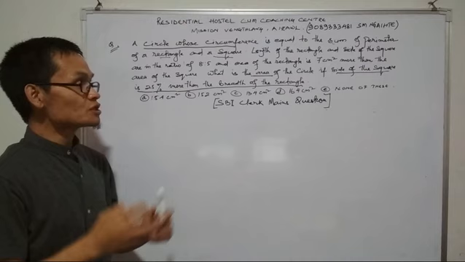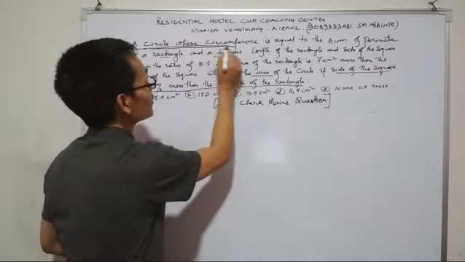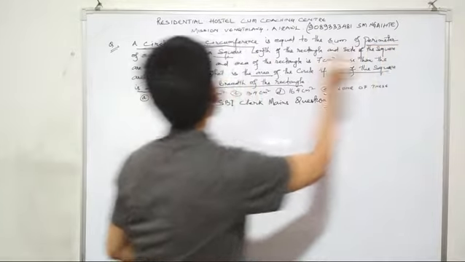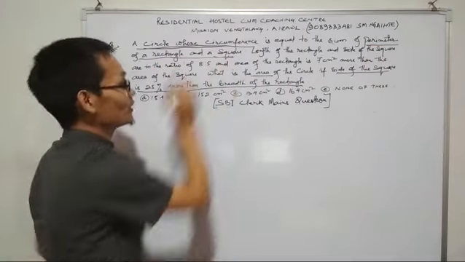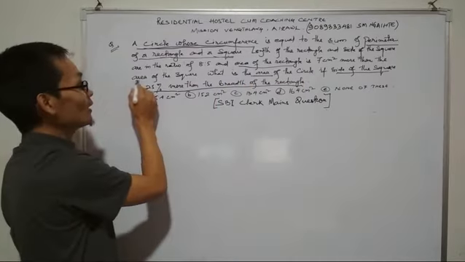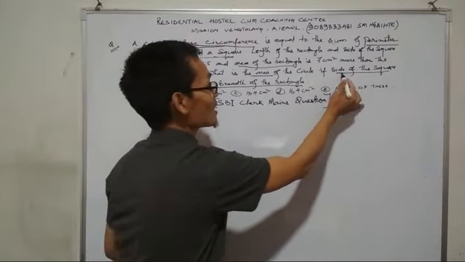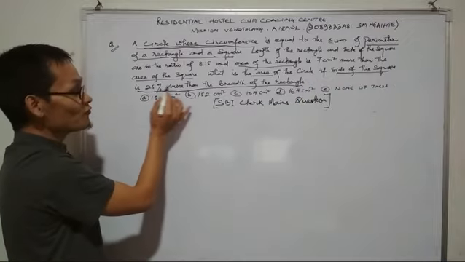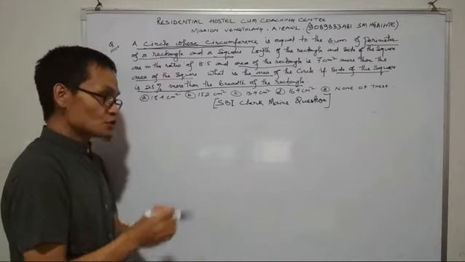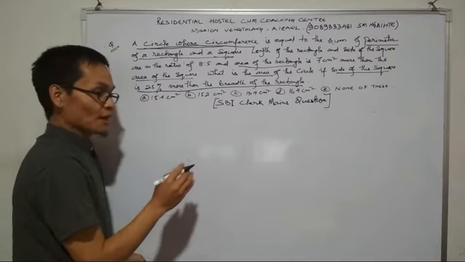In this question, the points we note are: first, the circumference of a circle; second, the perimeter of a rectangle and a square; then the area of a rectangle and the area of a square. Our next point is the area of a circle, where the side of the square is 25% more than the breadth of the rectangle.